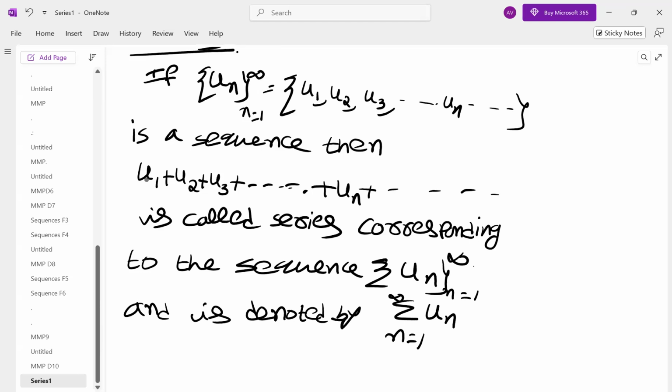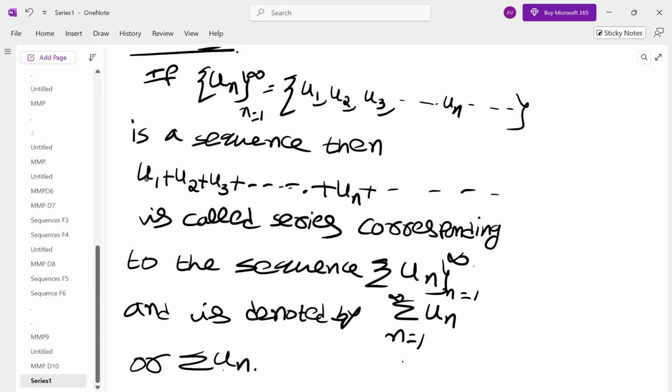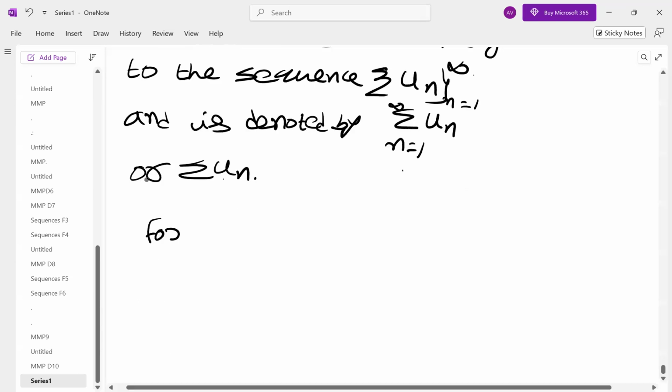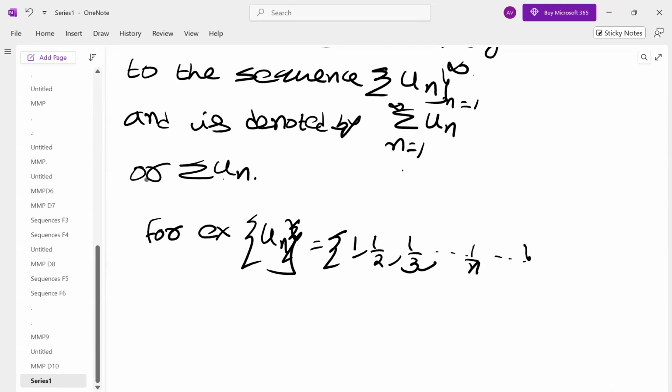So corresponding to every sequence, there will be a series. Series is denoted by summation un. It is understood if you write like this, it is 1 to infinity. So for example, corresponding to the sequence 1 by 1, 1 by 2, 1 by 3, 1 by n and so on, what is the series?